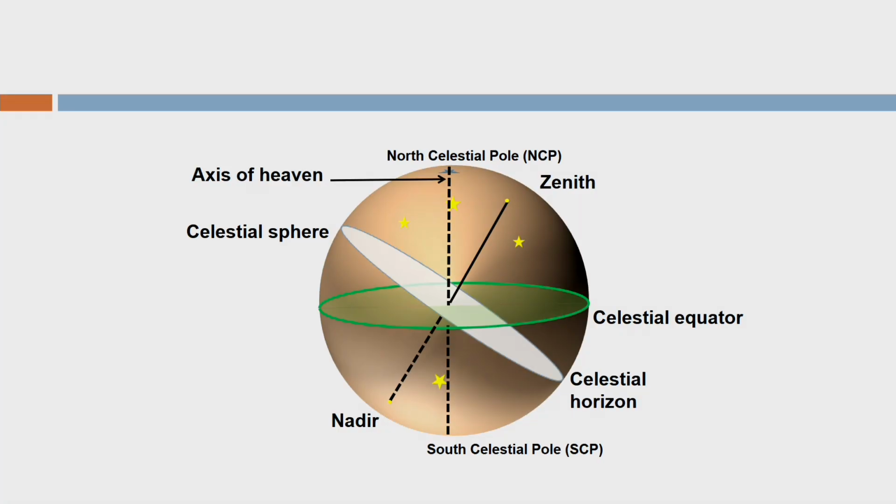Okay, so this is my real situation here. You can understand now easily what is the celestial sphere, what is the axis of heaven, what is the north celestial pole, zenith, nadir, celestial equator, celestial horizon and south celestial pole, and all these features. They are fundamental things to learn astronomy. If you are still confused or if you want some more clarification, you can repeat this video and try to see it again.